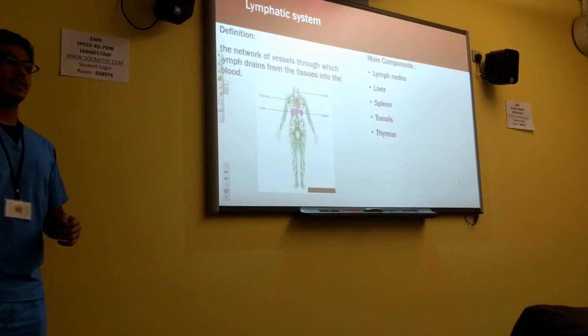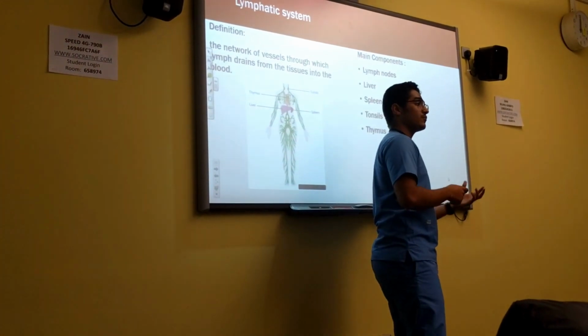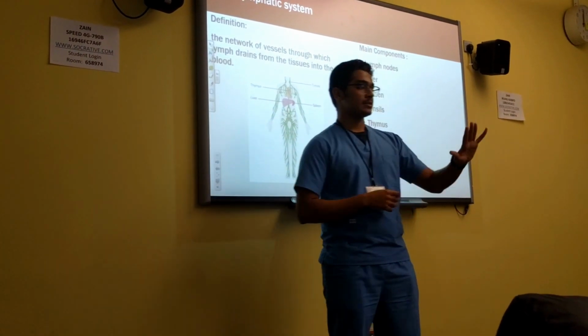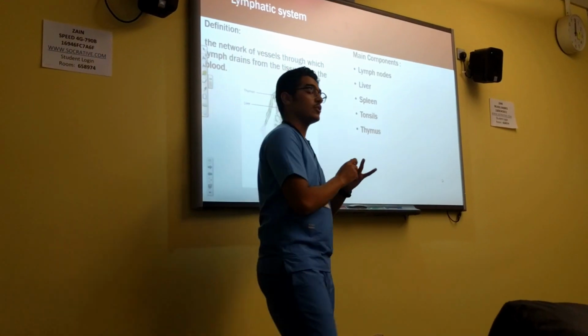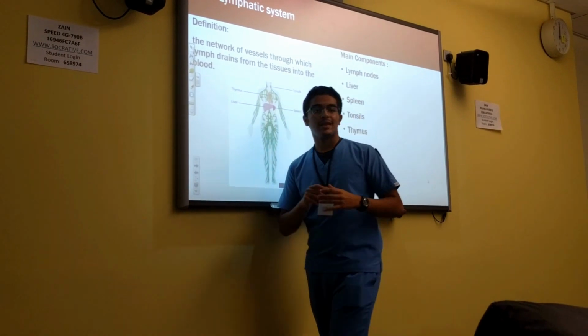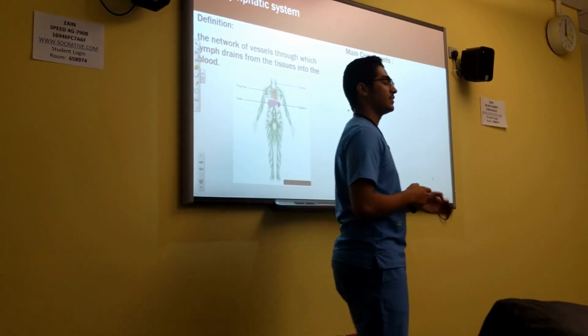The lymphatic system. The lymphatic system is a network of vessels through which the lymph drains from the tissues into the blood. There are five main components: the lymph nodes, the liver, the spleen, the tonsils, and the thymus. The lymph nodes are tiny swellings within the lymphatic system where the lymph gets filtered.